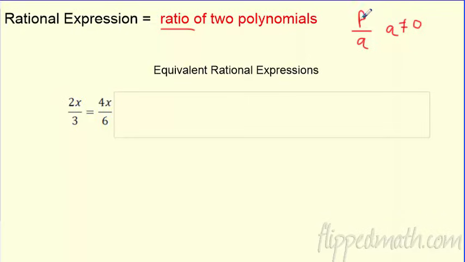Why? So these are polynomials. So I'm going to take 2 polynomials, put them on top of each other. So here's an example of one. You could say 2x plus 1 over 4x minus 7. That's just an example of a rational expression. It's 2 different polynomials stacked. They can get crazy, or they can be pretty simple like this one down here. So let's start with these. Are these equivalent rational expressions? Well, I hope so, or I give you a pretty bad example to start with.